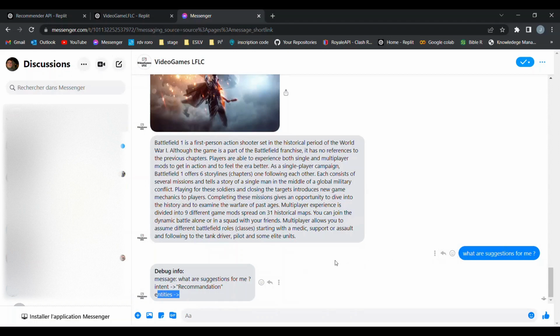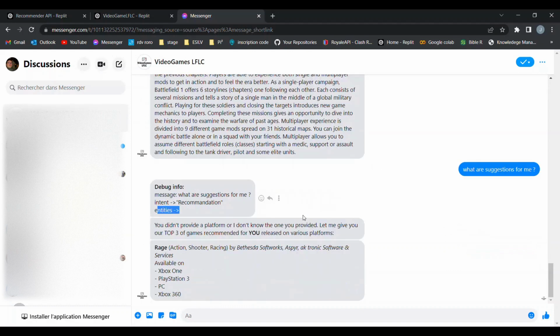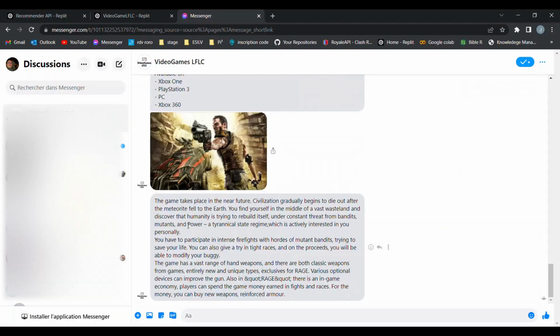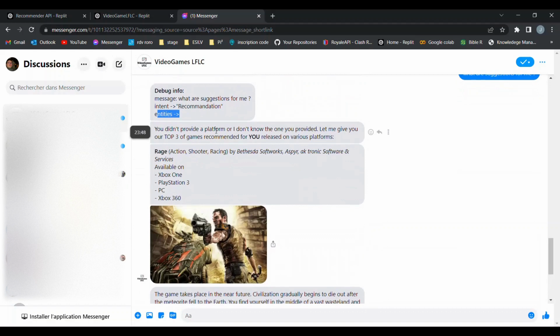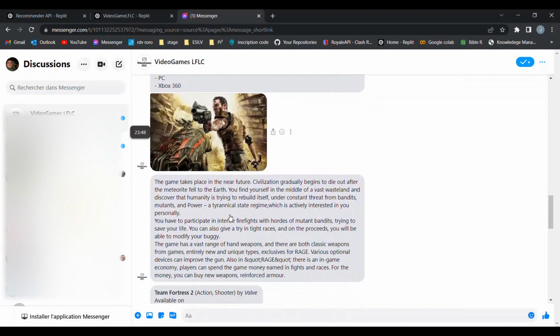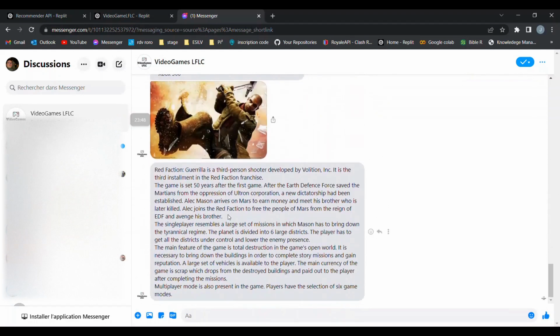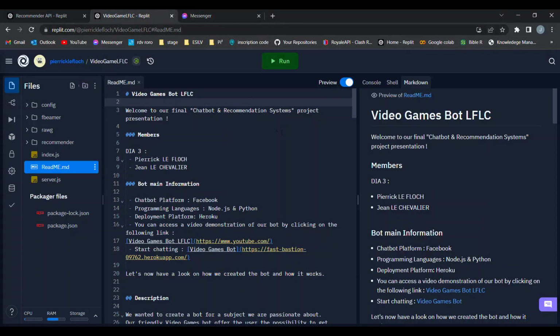It should recommend me racing and shooting games, because that's what my user profile is made of. It says that it didn't provide a platform, so it provides on various ones. And you can see here that Rage is action, shooting and racing, which is what I want, based on my user profile. So that's all with the video games bot that we implemented.